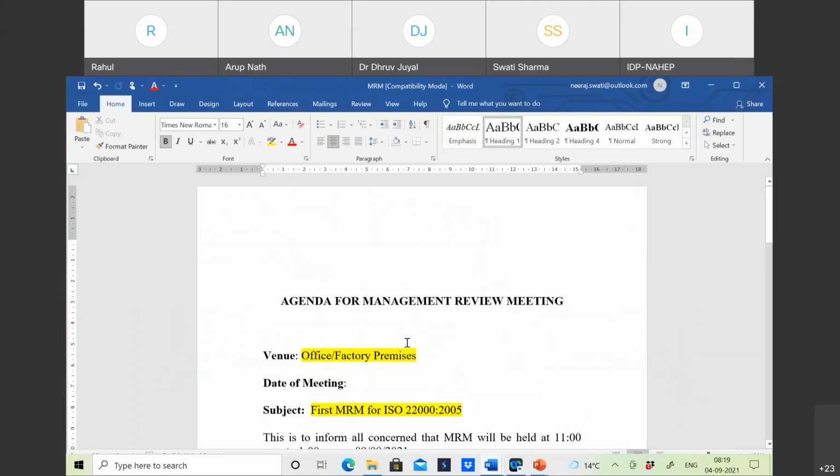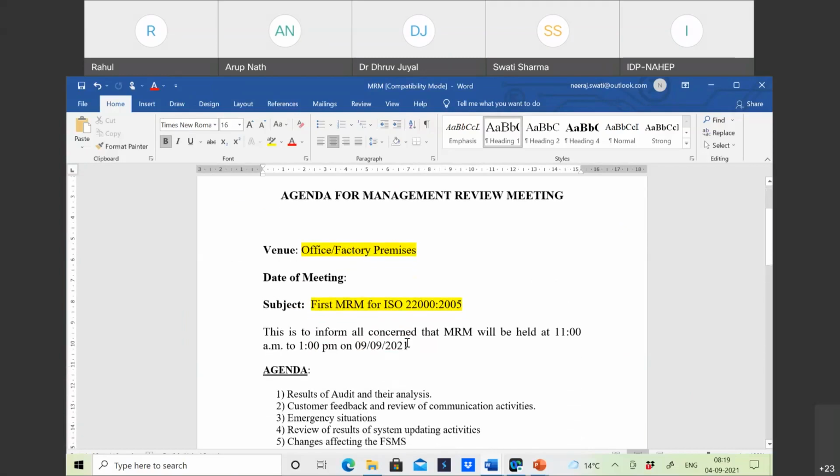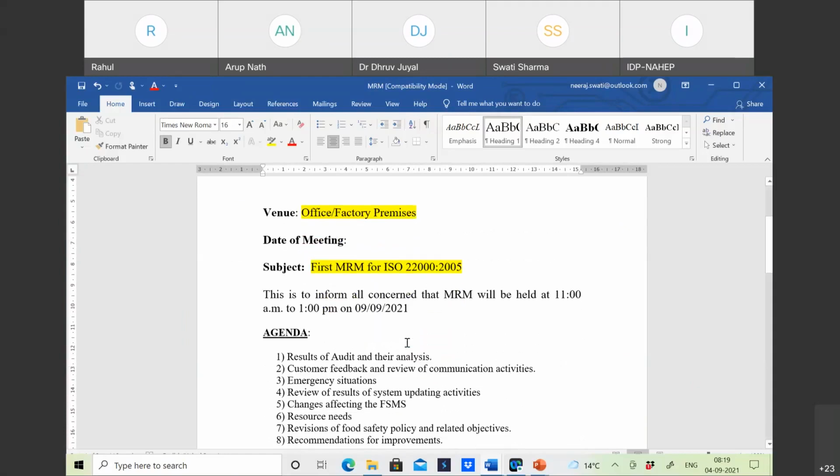So when we do a management review meeting, first we have to set the agenda. The agenda for the management review meetings includes the points from what we discussed, the points for the input of management review meeting. जो हमने डिस्कस किया था कि क्या क्या इनपुट्स हो सकते हैं, वो हम एजेंडा में सेट करेंगे एज पर आर प्रोसीजर्स.